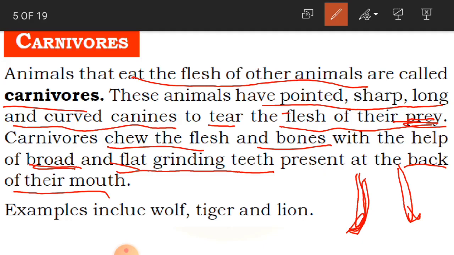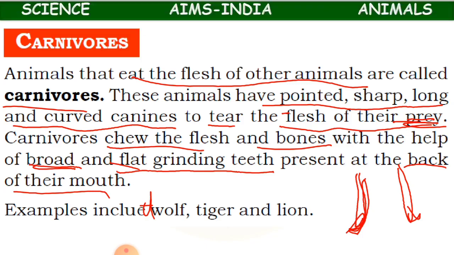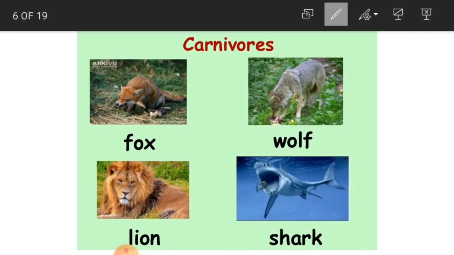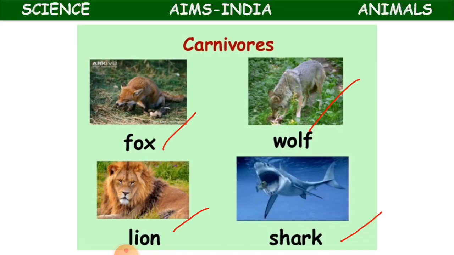Examples of carnivores are wolf, tiger and lion. So these are carnivores, and they eat only animal food. Clear, children? Now here you can see in the picture some of the carnivores: a fox, a wolf, a lion, a shark. These are all examples of carnivores.